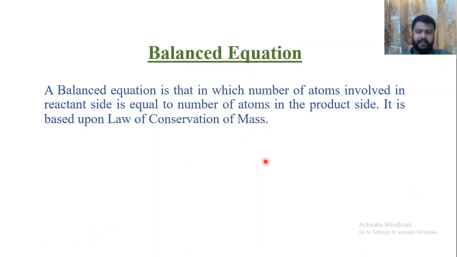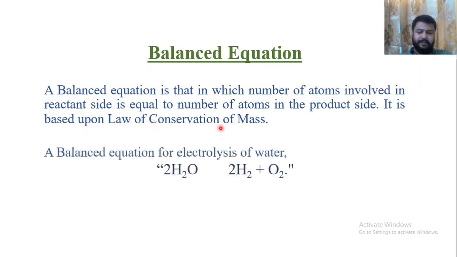Now we have the balanced chemical equation. A balanced chemical equation is one in which the number of atoms on the reactant side is equal to the number of atoms on the product side. It is based on the law of conservation of mass, that is, mass can never be created nor destroyed, and it will remain conserved.